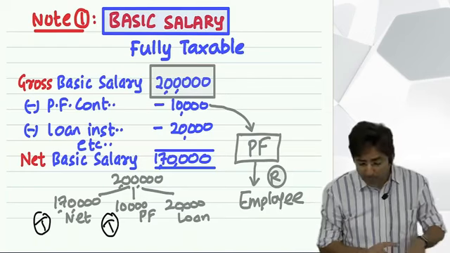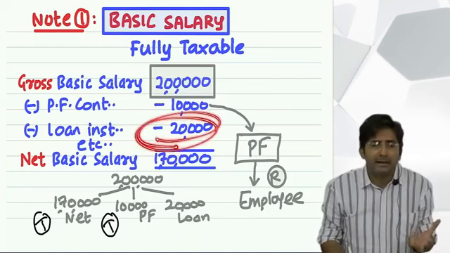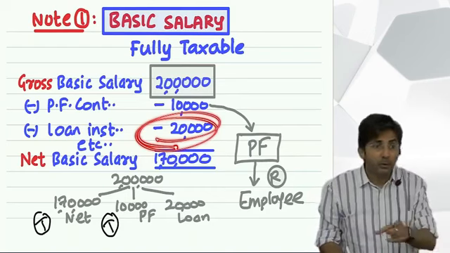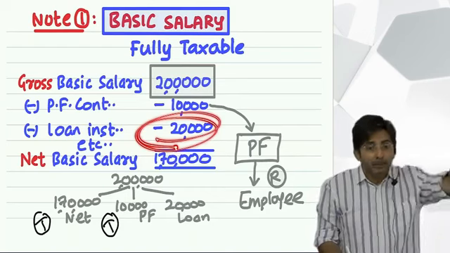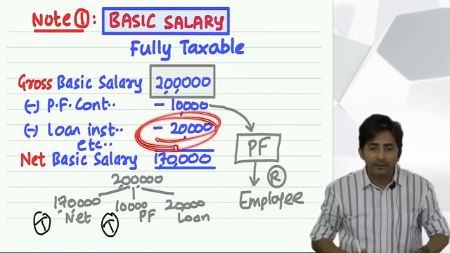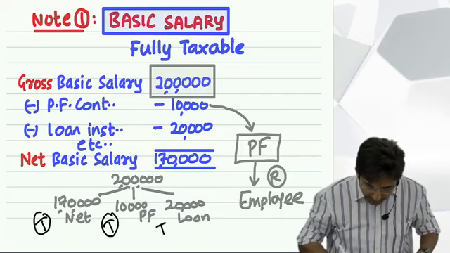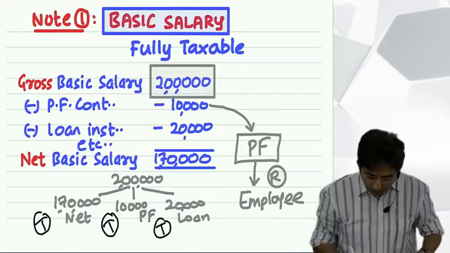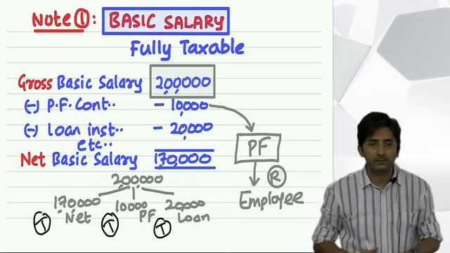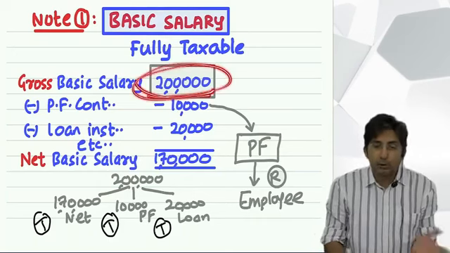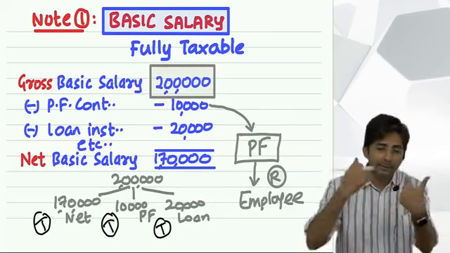Now if you say, no, I am not getting this 20,000 in my hand, you are not getting it, but you have already enjoyed it. But you didn't pay tax earlier because it was a liability earlier. Now you pay. In short, see, even this 20,000 should be taxed. That means the full 2 lakhs should be taxed on gross basis. See, a student will think what? Out of 2 lakhs, I got 170. Okay, 170 will be taxed.